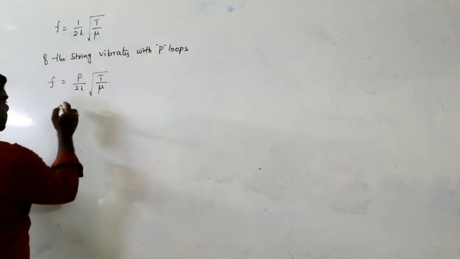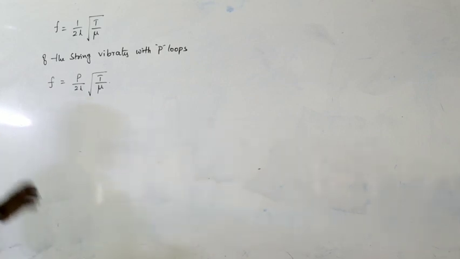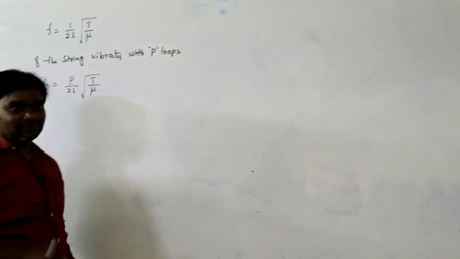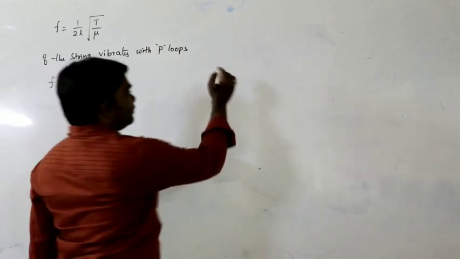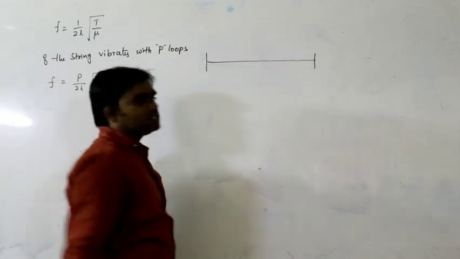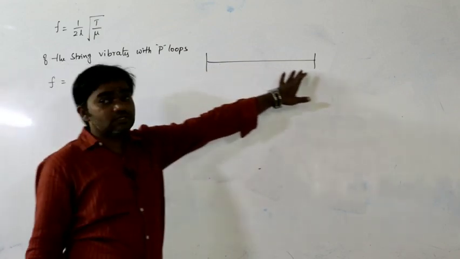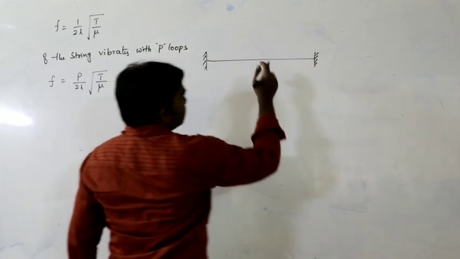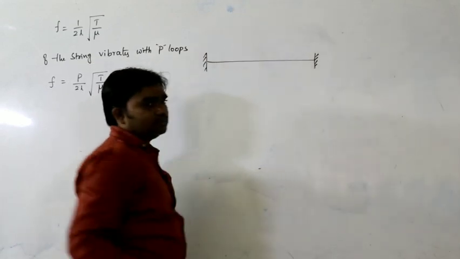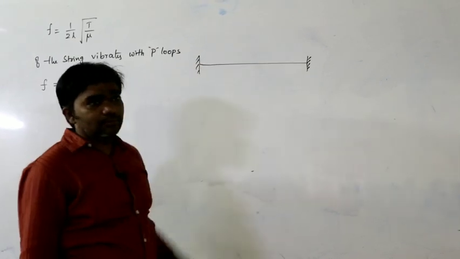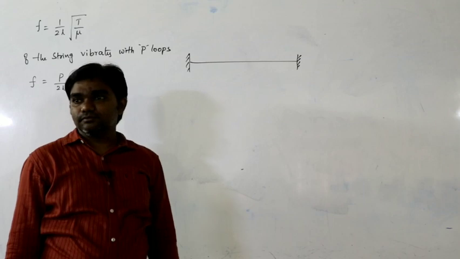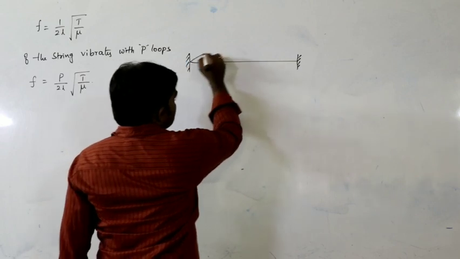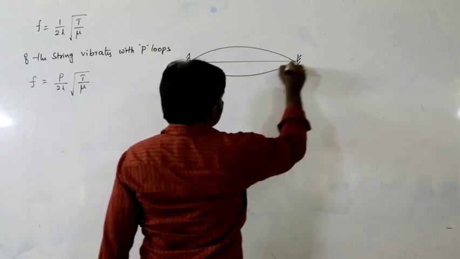So what is P here? Number of loops. So one more point is very important, which is the point of plucking. For example, if the string is fixed between two rigid supports, and you pluck the string at the middle point, what happens? How many segments can we observe? We can observe only one segment.